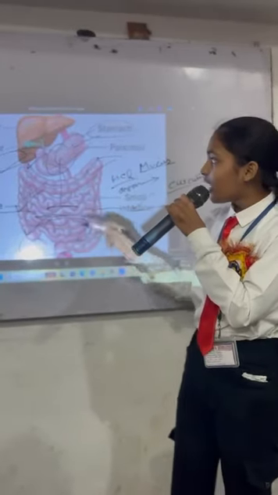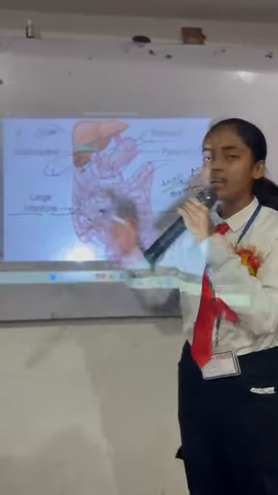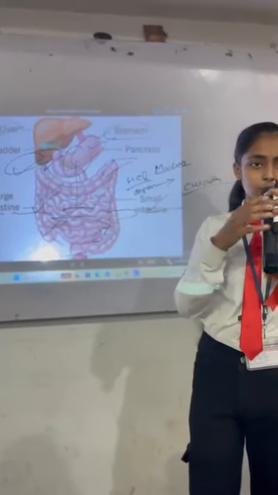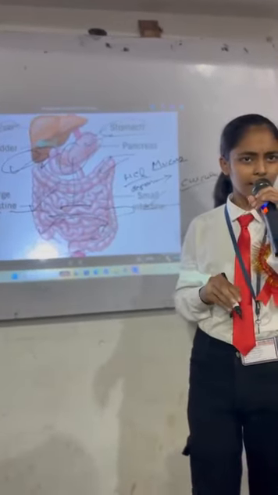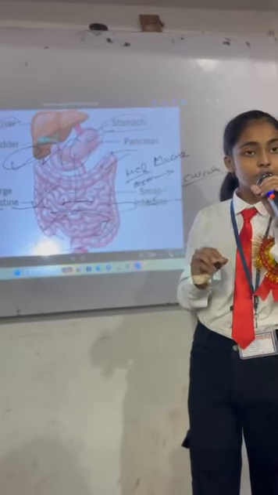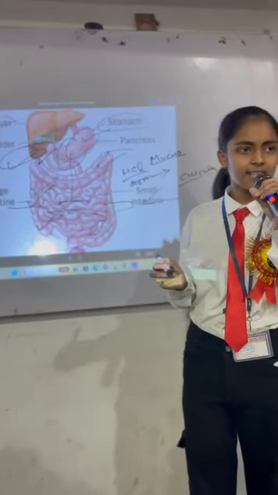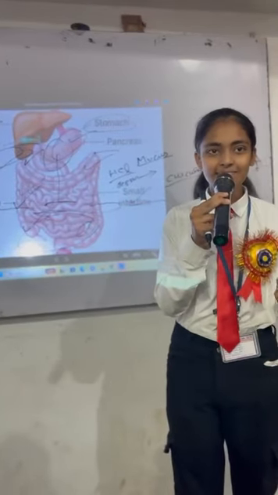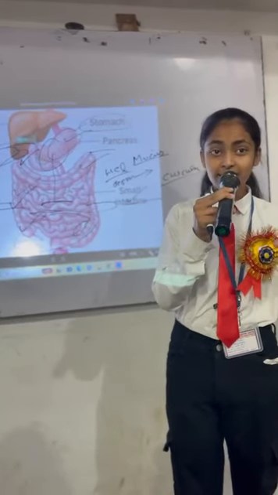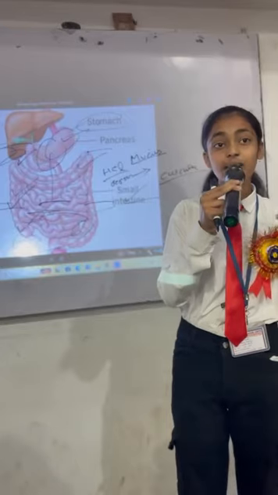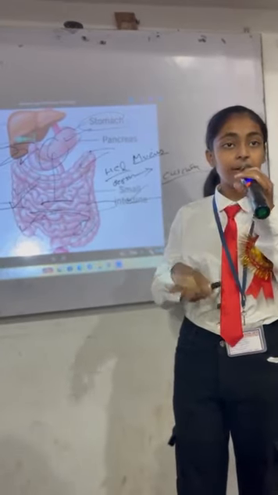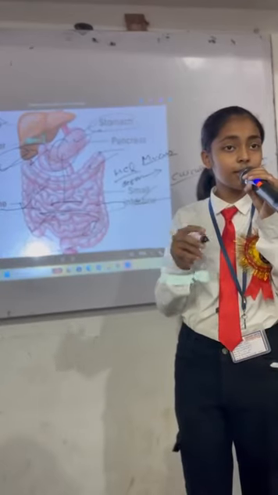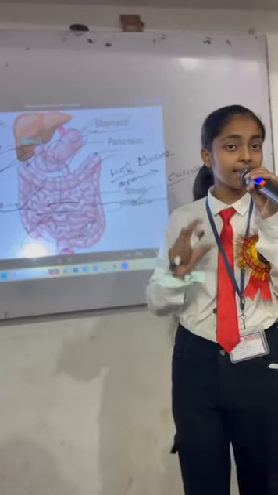Next we have our liver. Liver is the largest gland of our body, and it stores the bile juice. Now, do you know what we mean by bile juice and why it is important? Bile juice is important for the emulsification of fat. Now, what do we mean by emulsification of fat? Emulsification of fat means breaking the fat into small droplets, and in this our bile juice helps. And our liver is also important because it stores protein and glycerol.